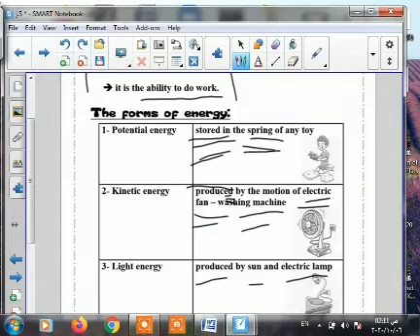How many types until now? Excellent. Potential energy, kinetic energy, light energy. All of them are produced except one, which is potential energy, stored in the spring of a toy car.